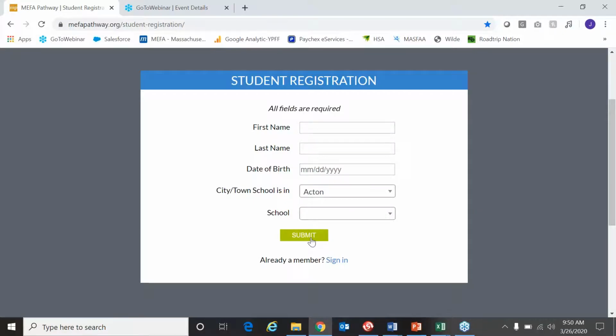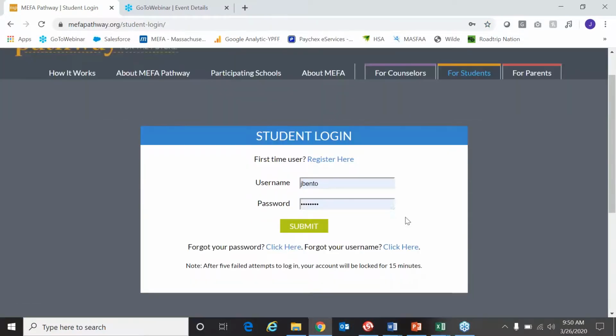The second page brings the student to where they would create a username and a password. They create 2 security questions, so if they forget their password, they can reset either by the security questions or by email, since they also have to put in an email address. It's very basic information. It takes students maybe 1 to 2 minutes to complete the registration process, and once they submit, they'll have created those credentials.